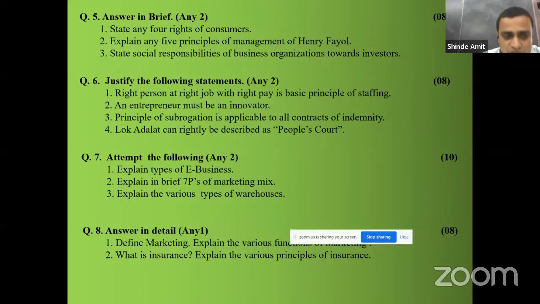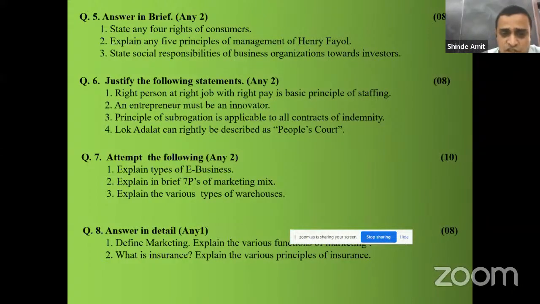And for this question, question number 8, at the end a conclusion in 3 to 4 lines is necessary: what you understood from the above explanation, what you want to express to the examiner, that I understood this from the above question. That conclusion is very much necessary. This is going to increase your marks. At least 1 mark out of 8 is going to increase for you.